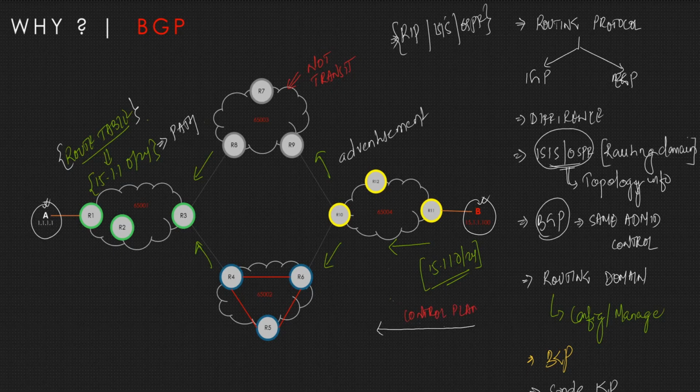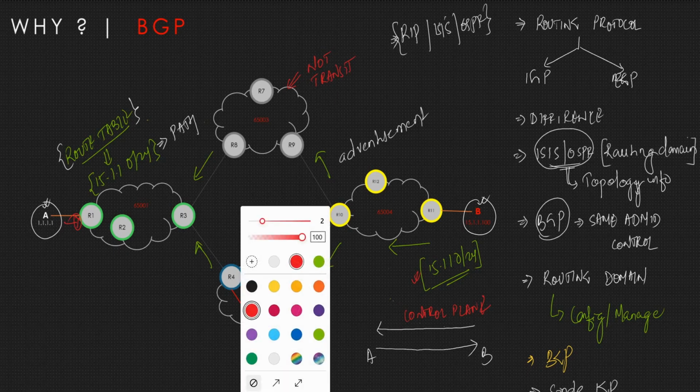Okay. So basically, whenever B advertises its own subnet via a routing protocol, that is the control plane. Without the route, you will not be able to move further, right? So this is the control plane. And at the same time, when A wants to communicate with B, for example, A is here, B is here, then this is what we refer to as the data plane.